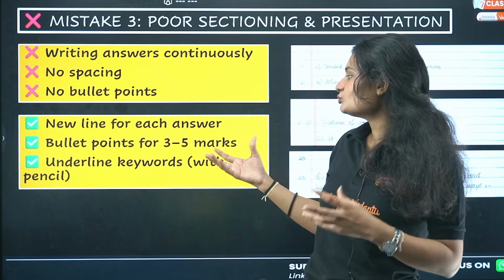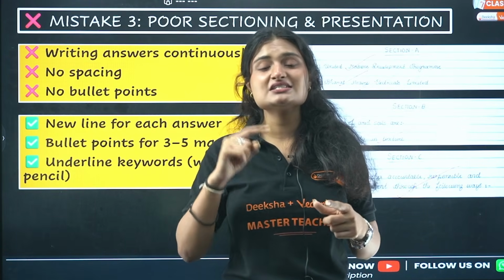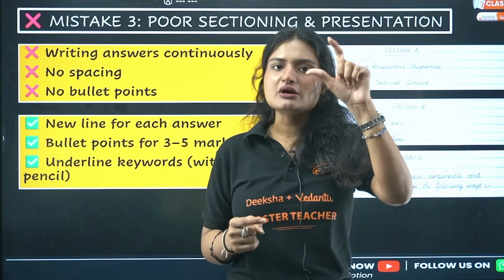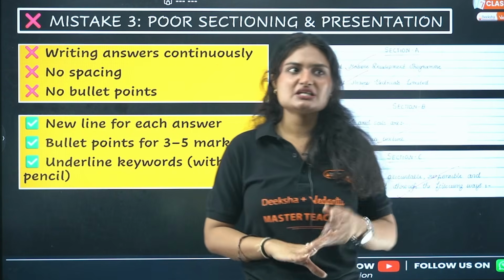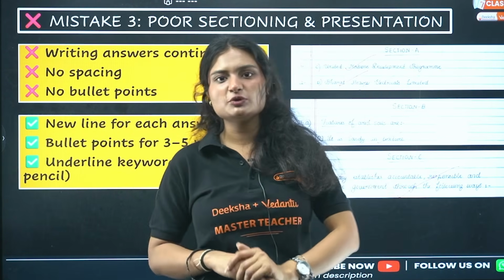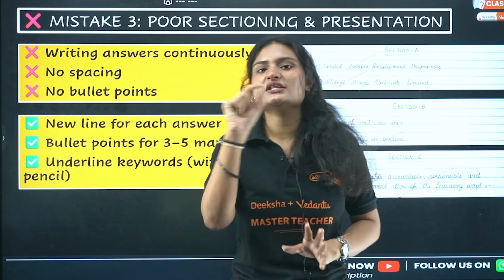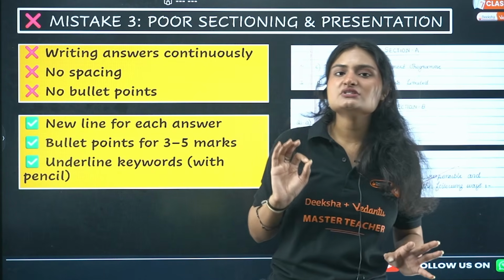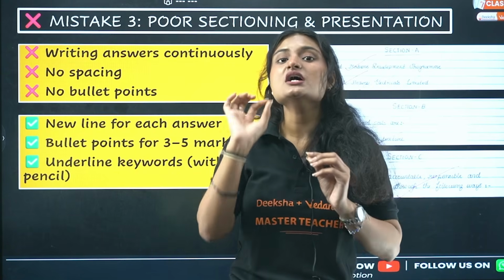Because what most students do, they write in paragraphs. Paragraphs are not going to score you marks unless it is mentioned. Do not write paragraphs. Write in bullet points. For 3 marker, write 3 to 4 bullet points. For 5 marker, write 5 to 6 bullet points. And underline keywords with a pencil. Underline the important keywords that you want your examiner to see. The NCERT keywords, underline them with pencil.